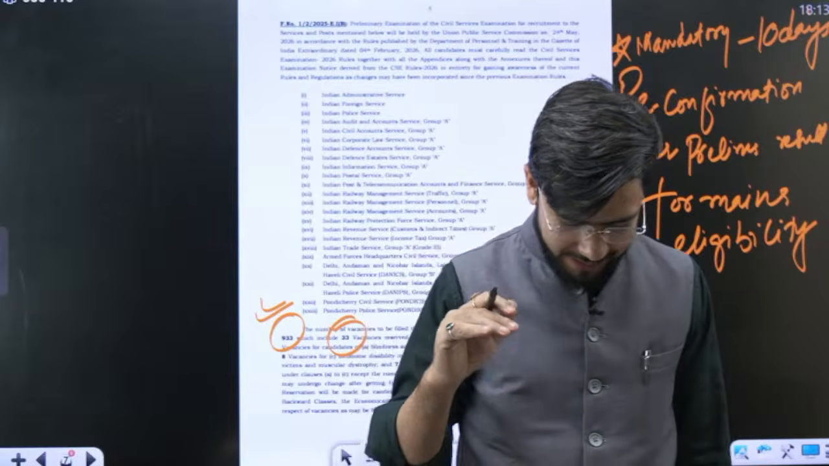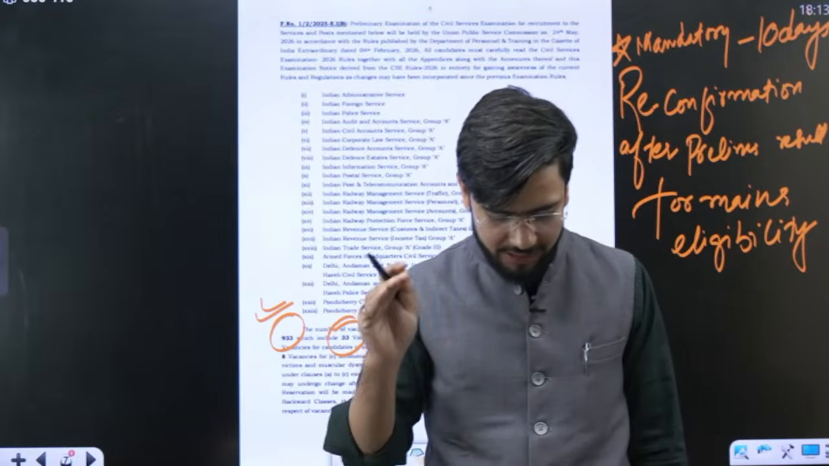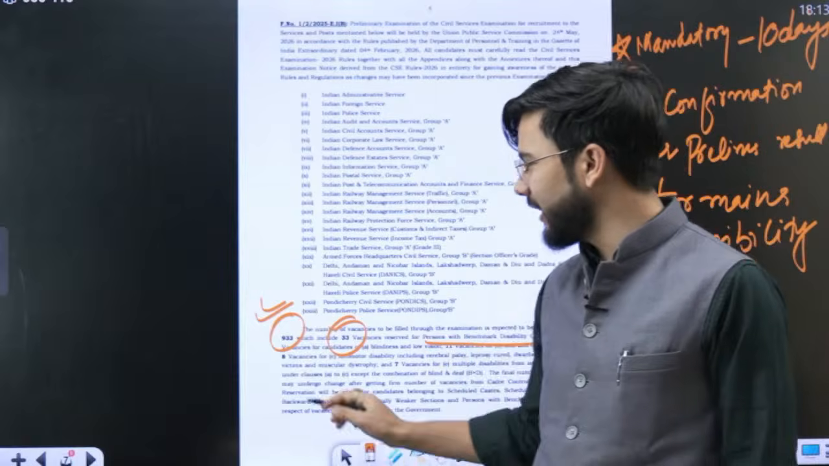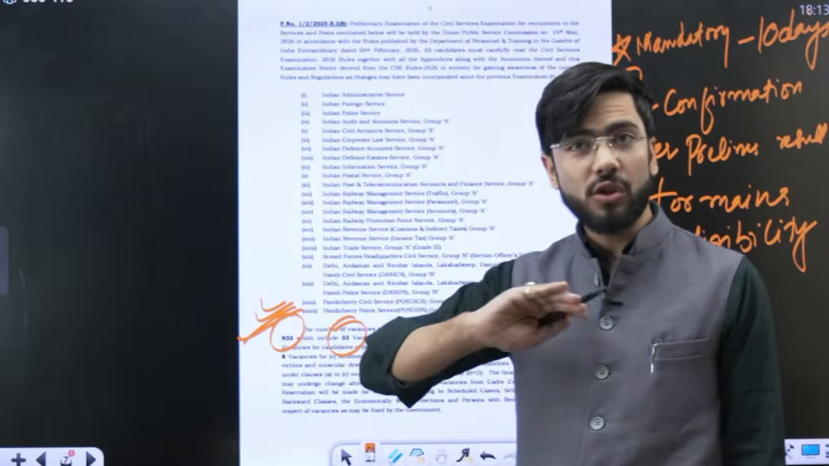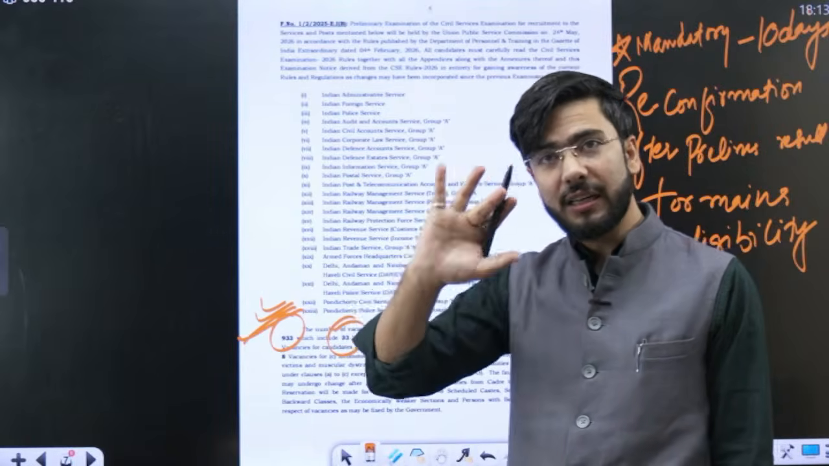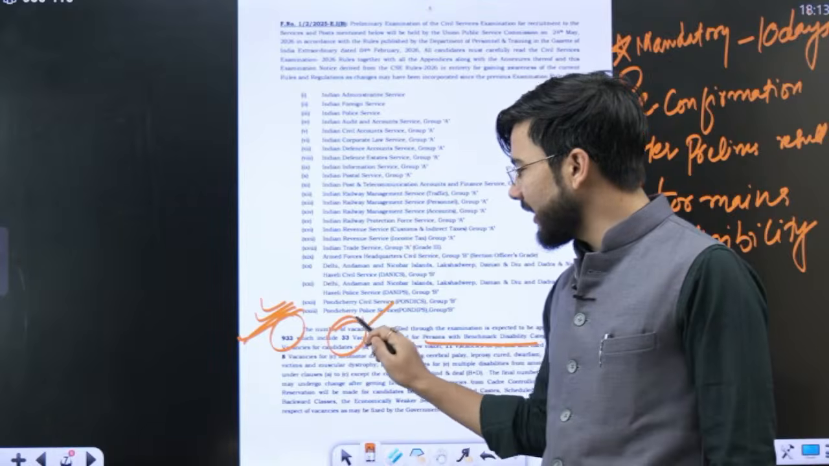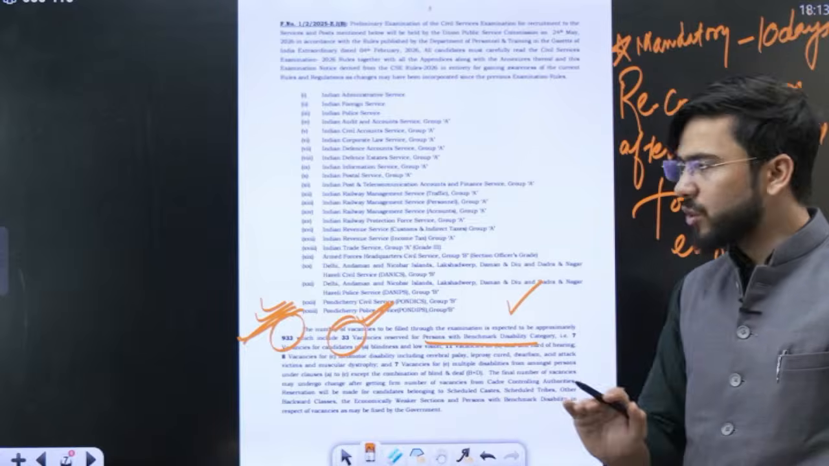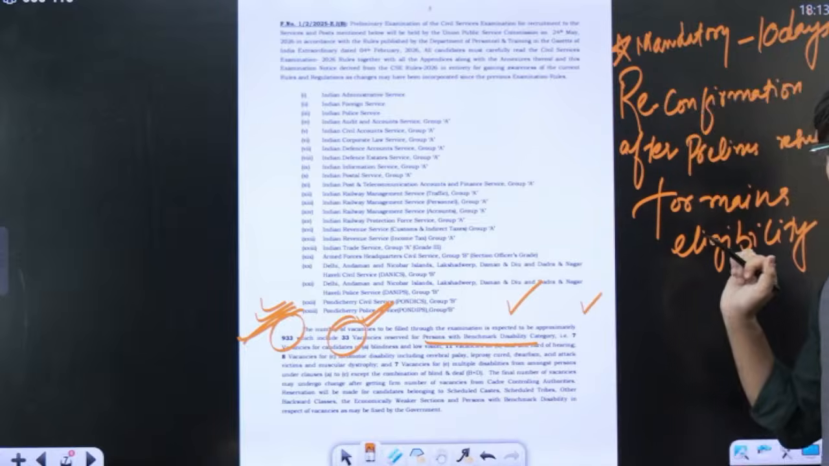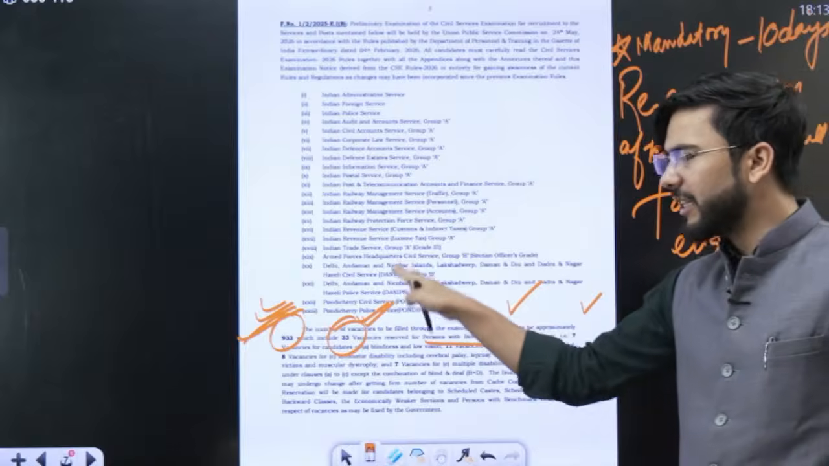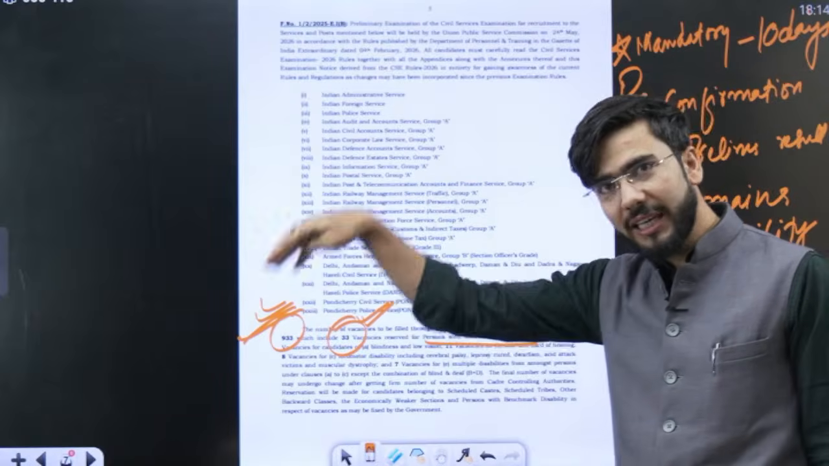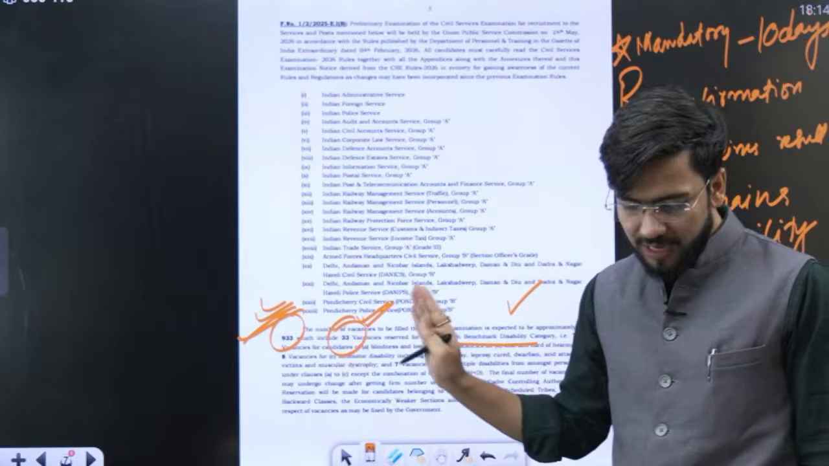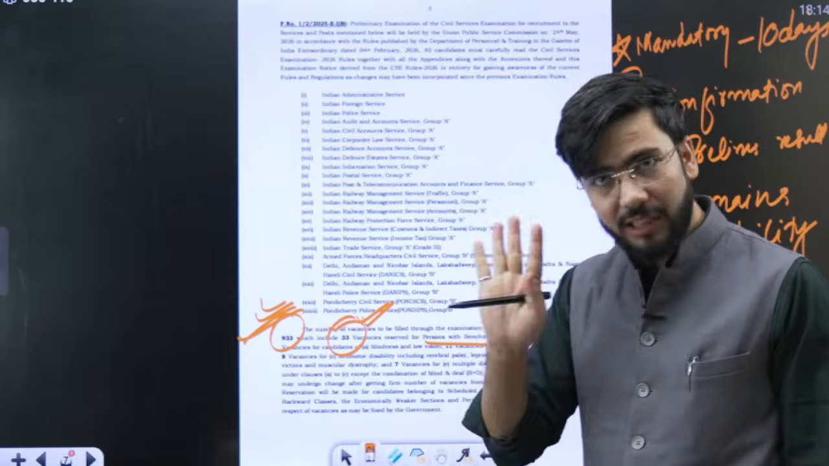I am coming to this question only. Yes, there are 933 vacancies for all the students. There are 33 vacancies for those students who are PWDs, persons with benchmark disabilities. Understood? So 33 vacancies are included in 933 itself. So there are no other vacancies, 933 only.